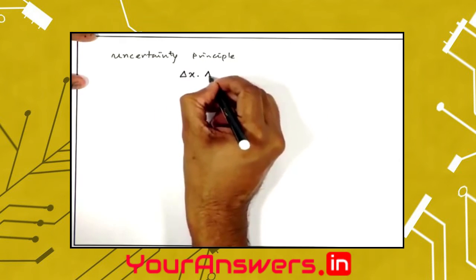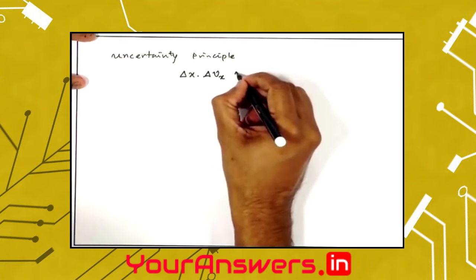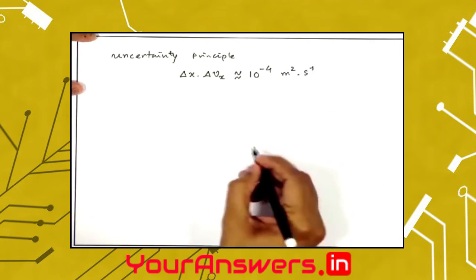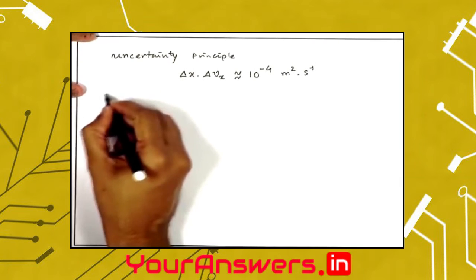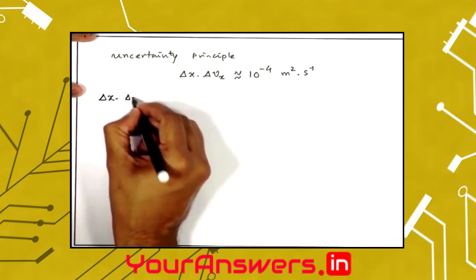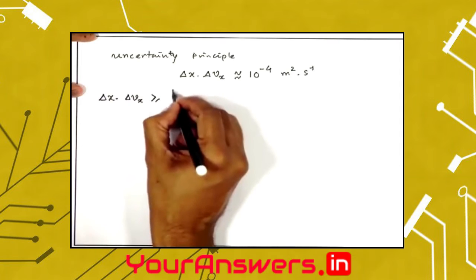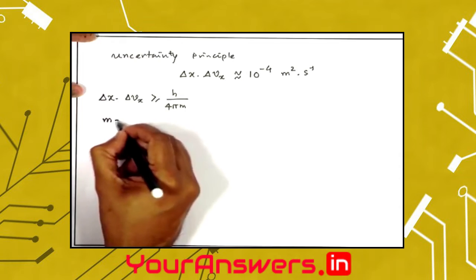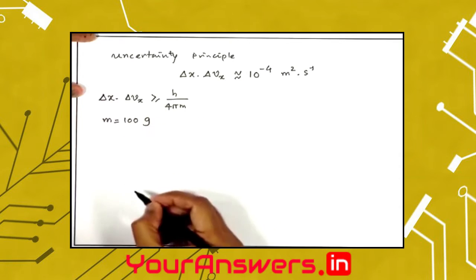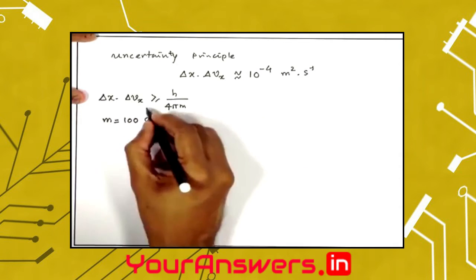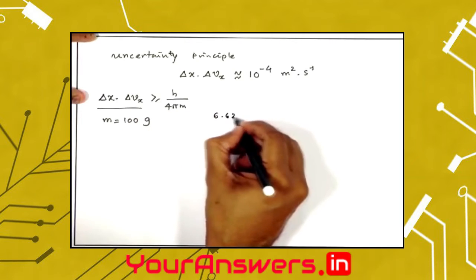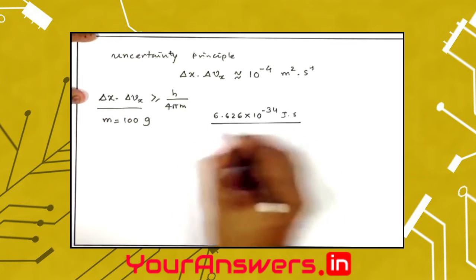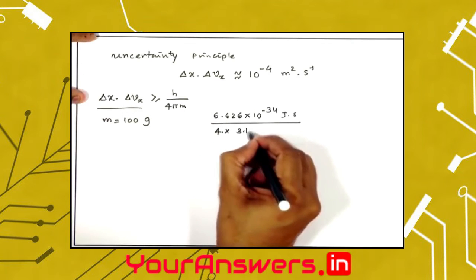Delta x multiplied by delta Vx for an electron came out to be 10 to the power minus 4 meter square per second. Let us find out the same delta x delta Vx, which is greater than h by 4 pi m, but in this case let us find out when m is 100 gram, an everyday object. In this case, the uncertainty is given as 6.626 times 10 to the power minus 34 joule second, divided by 4 pi